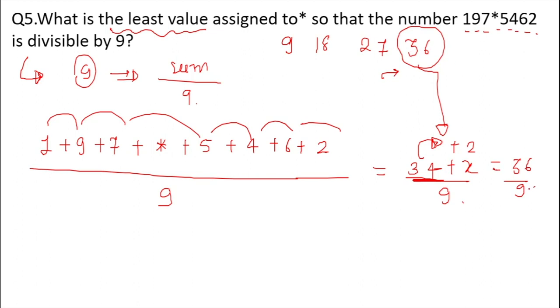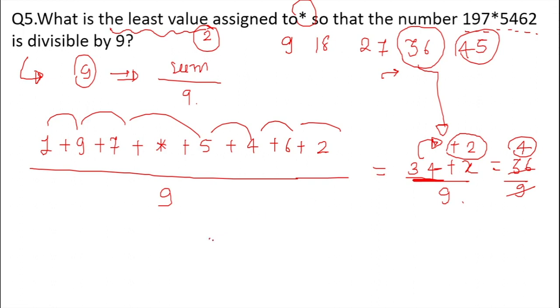So here 2 is the least value that we can assign to the star so that the whole number will be divisible by 9. You may ask, ma'am, 45 is also divisible. Yes, but we have to assign the least value here.